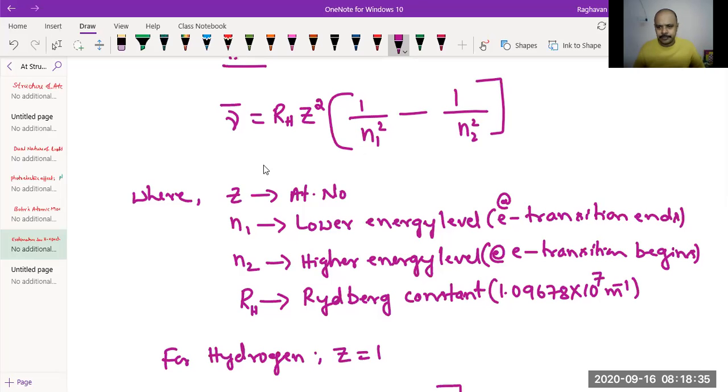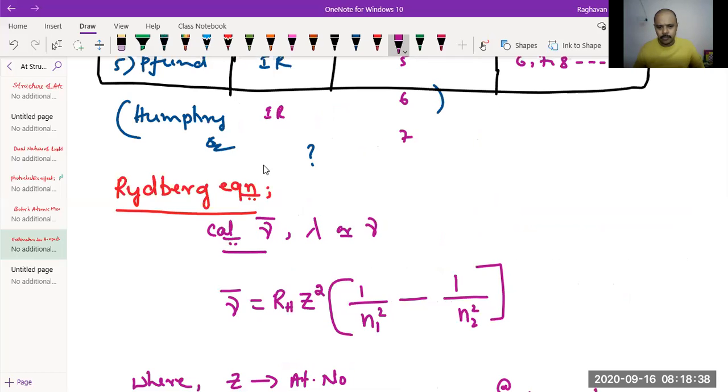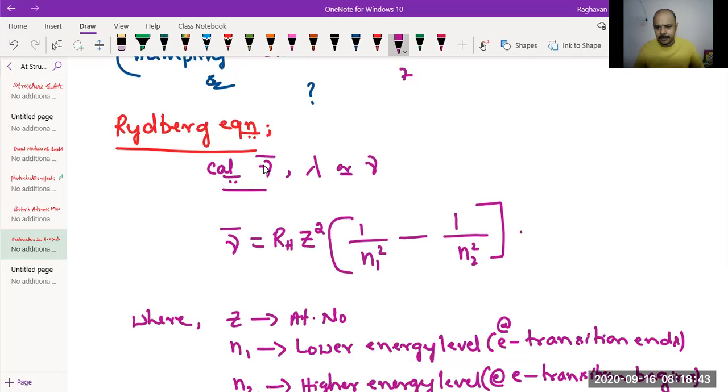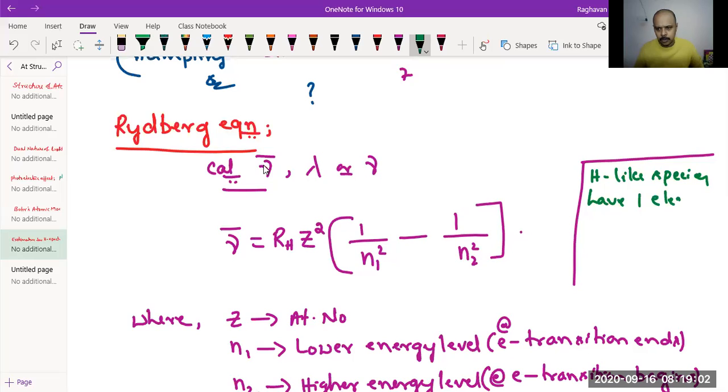Species that have one electron in them. So for example, if you take helium, what is the atomic number of helium?